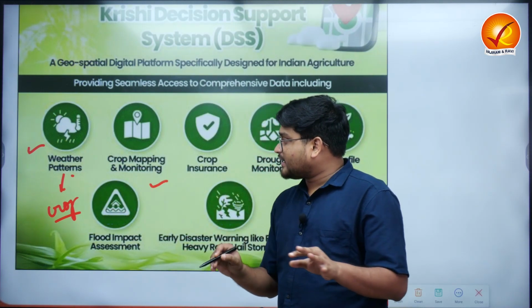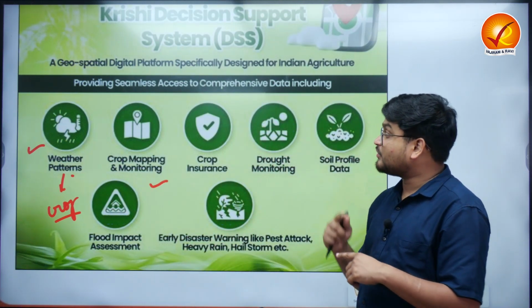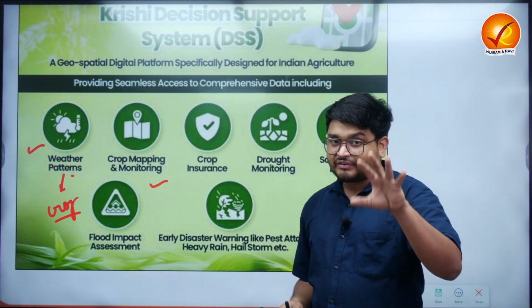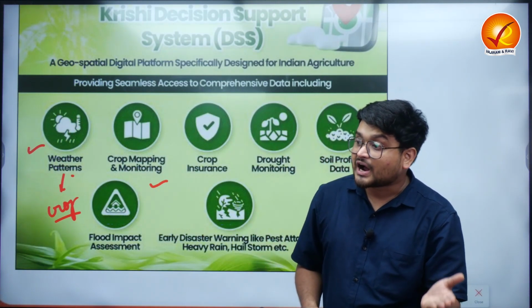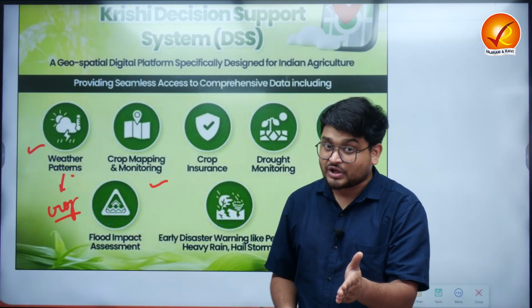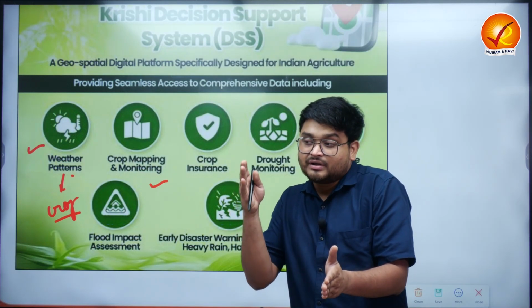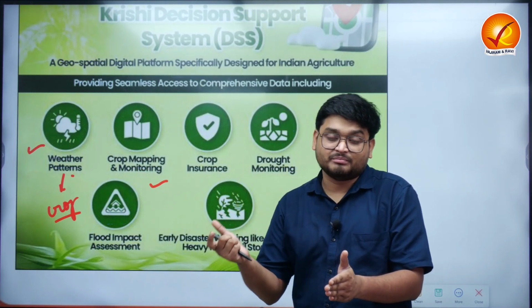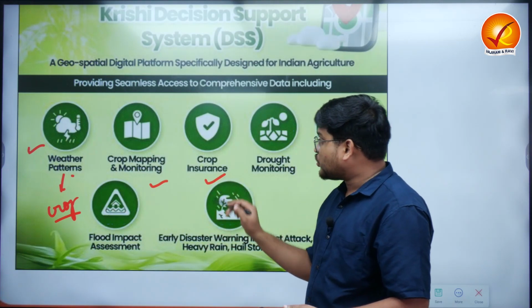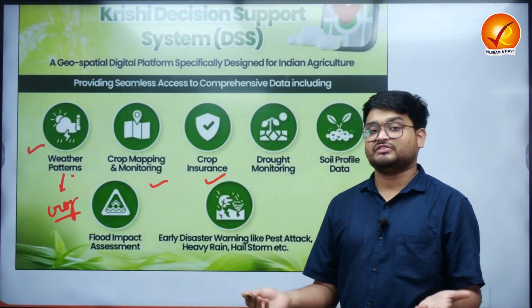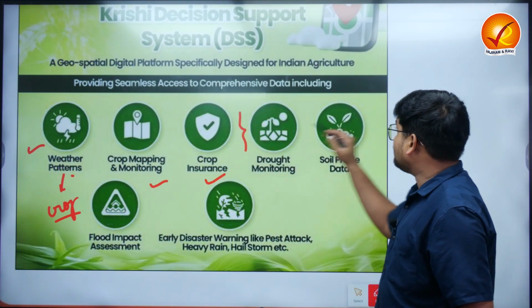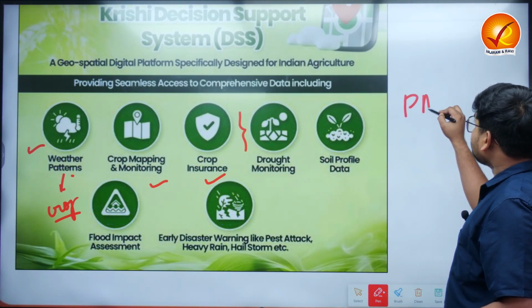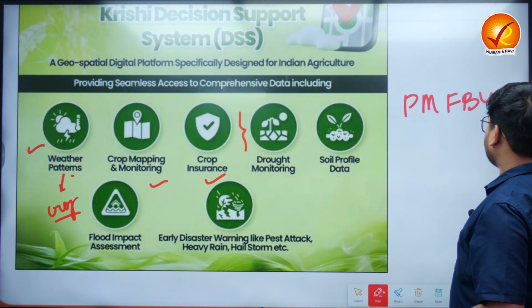Next, crop mapping and monitoring is also a service which will be provided by this particular system, where the various crops, how they're performing, are they subjected to some environmental stress, are there, for example, some risks related to some pest activities. Next, crop insurance will also be much more efficient, as we know that in India we have the Pradhan Mantri Fasal Bima Yojana.